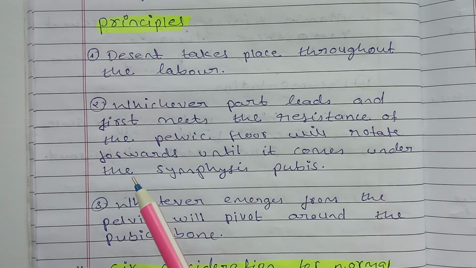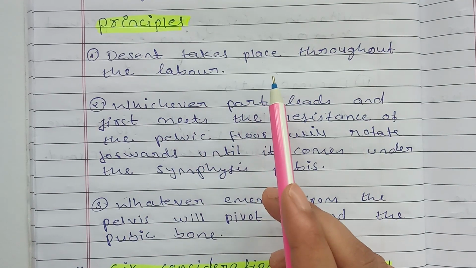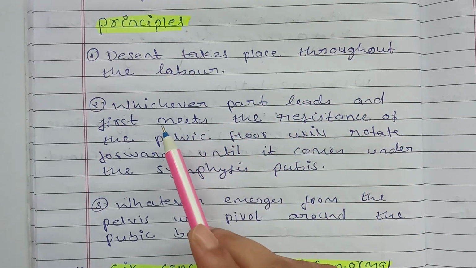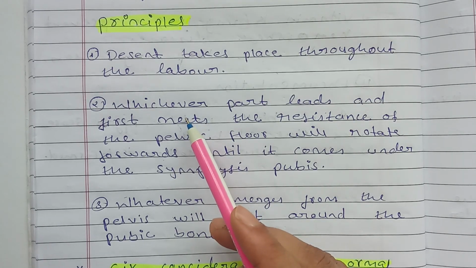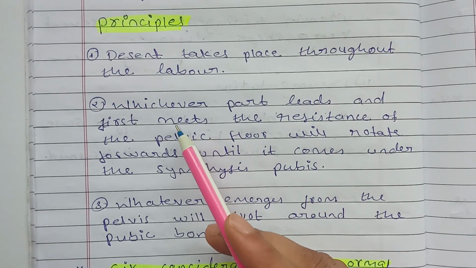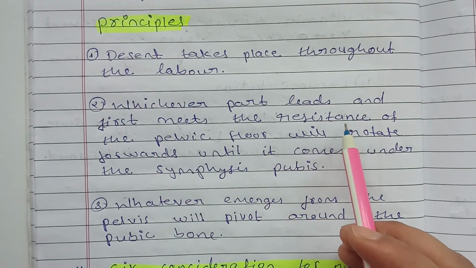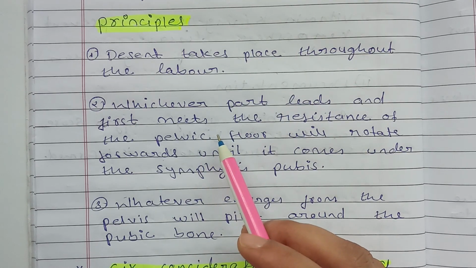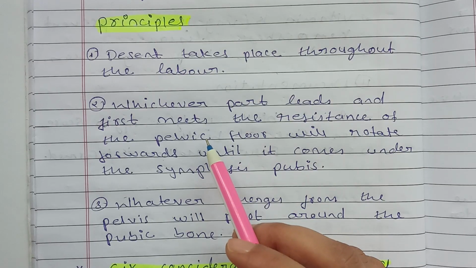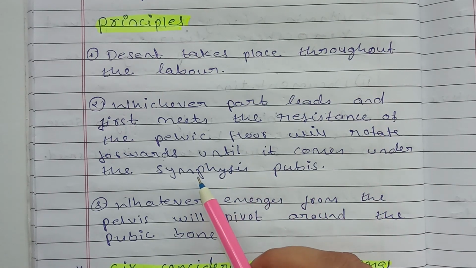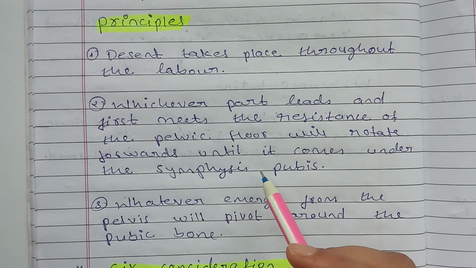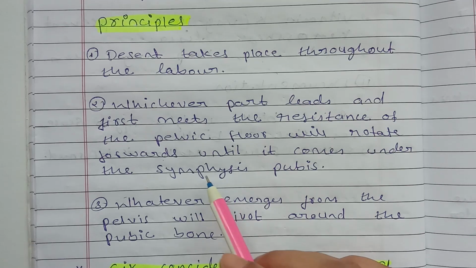First, descent takes place due to maternal effort and uterine contraction, throughout the labor. Descent means the baby will come slowly downwards. After that, whichever part leads and first meets the resistance of the pelvis, meaning whichever part of the baby meets the pelvic area first, will rotate forward until it comes under the symphysis pubis. So whatever comes into the maternal pelvis will rotate until it comes to the symphysis pubis.